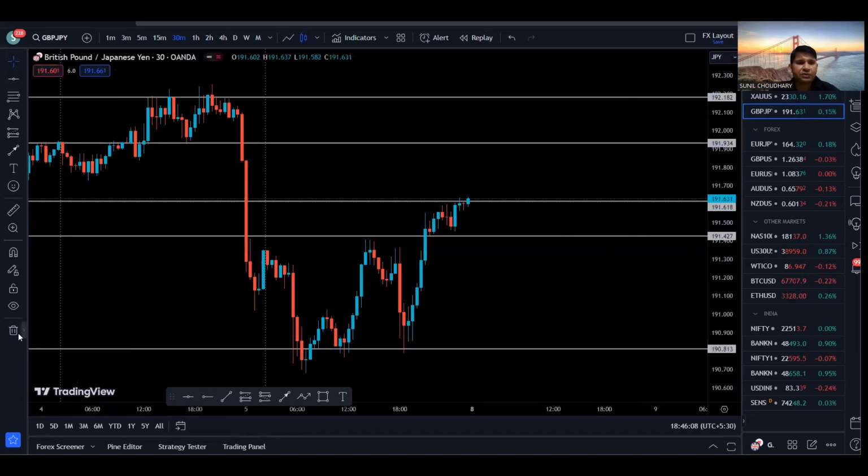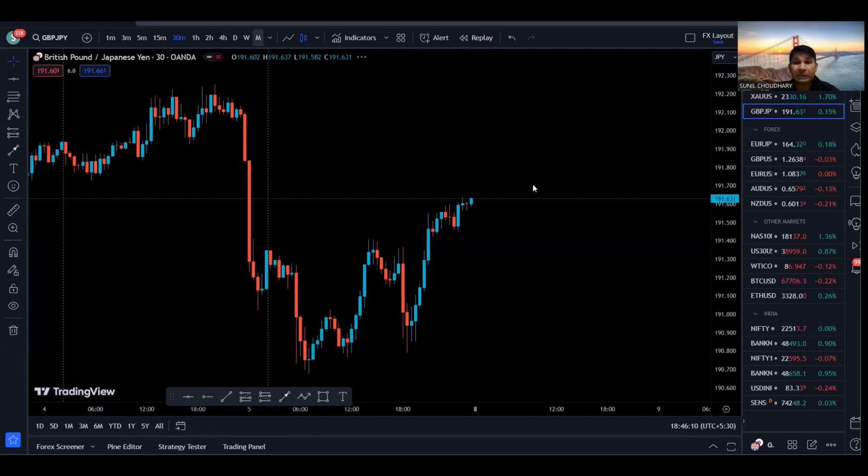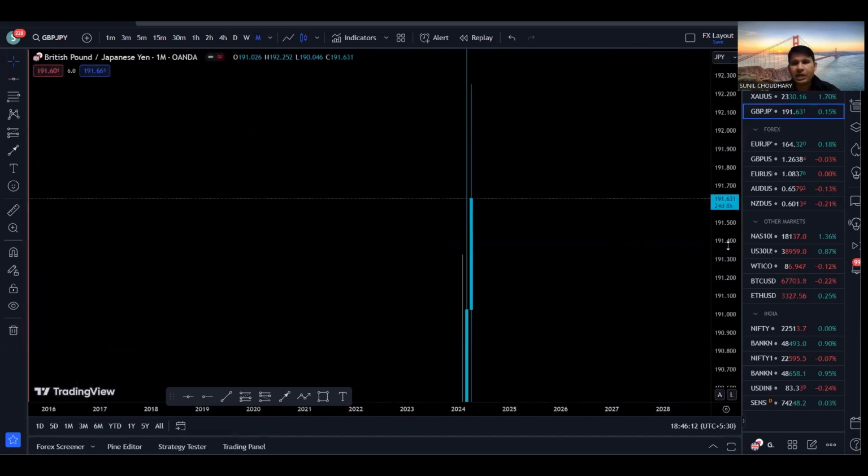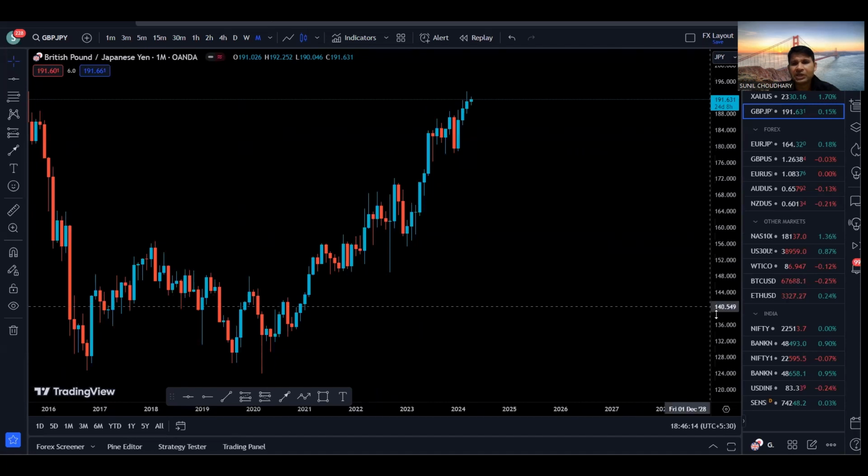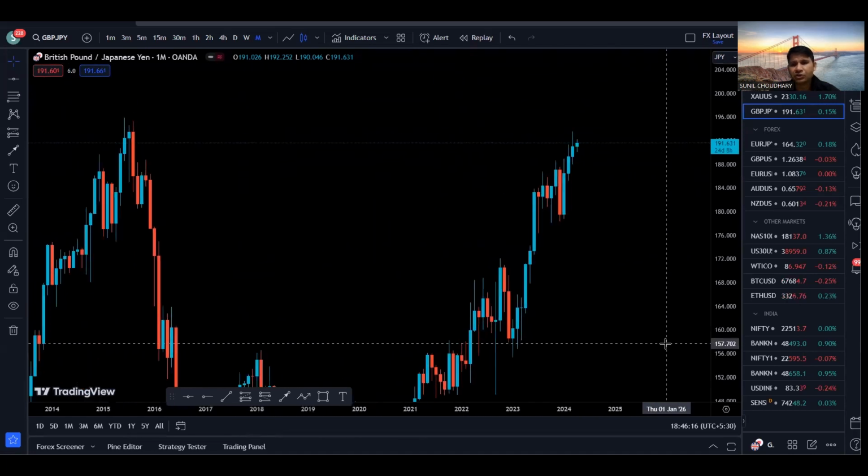And on the GJ as well, we are going to start with the monthly time frame. So now on the GJ monthly time frame, we can see that the market structure is very much bullish as well here, because we are making higher highs and higher lows. So we created a high, we came down, created a higher low. Again, we created a high, higher low, and the price broke the previous high, created a new high.